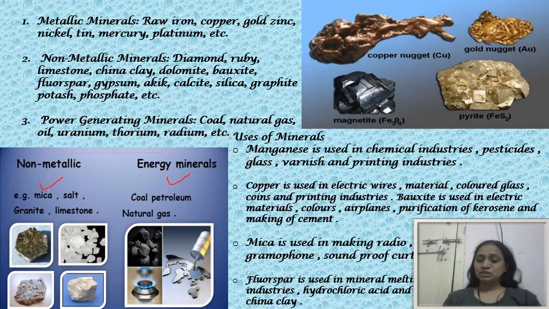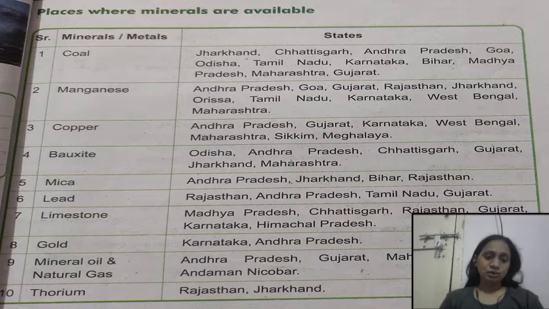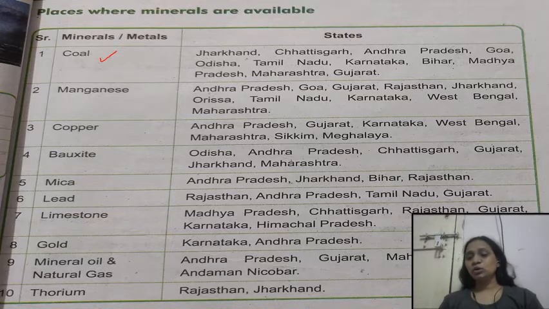Now we will see these minerals are available in India. So first we will see about the coal, and in which state it is available: Jharkhand, Chhattisgarh, Andhra Pradesh, Goa, Odisha, Tamil Nadu, Karnataka, Bihar, Madhya Pradesh, Maharashtra and Gujarat. So in these states coals are available. Then the manganese, it is available in Andhra Pradesh, Goa, Gujarat, Rajasthan, Jharkhand, Odisha, Tamil Nadu, Karnataka, West Bengal and Maharashtra. Then comes the copper.